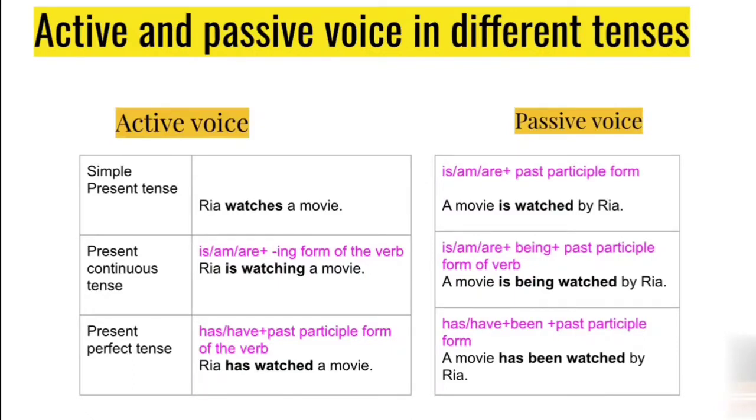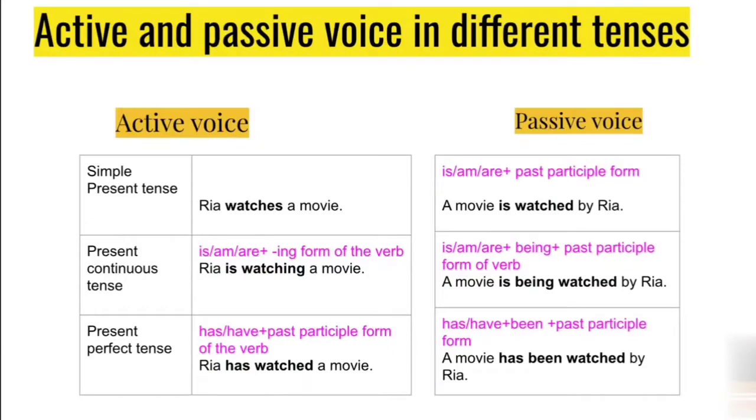So here it takes the position of the subject. A movie is watched by Riya. Being a singular subject, we have used is. V3 form of watch is watched. Okay, a movie is watched by Riya.